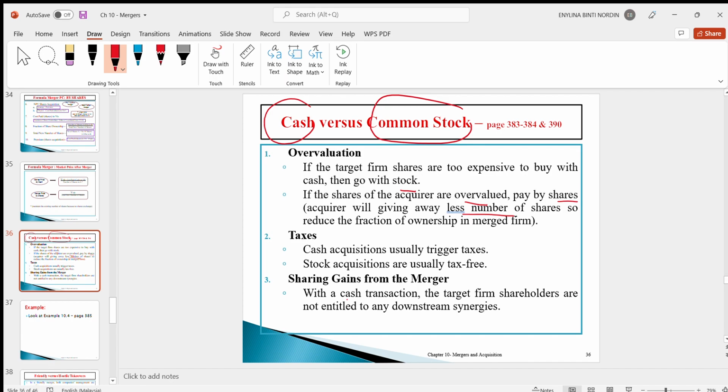But if the acquirer is willing to share any profit and loss with the target firm's shareholders, then the acquirer can pay the target firm by stock. So these are the factors that the acquirer can consider in deciding whether to pay the target firm by cash or by common stock.